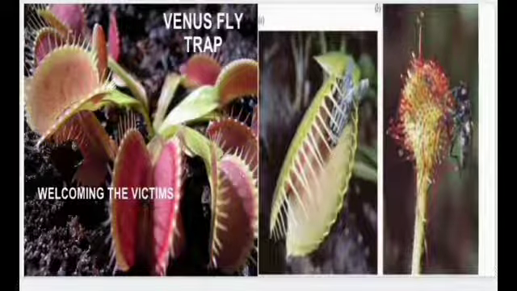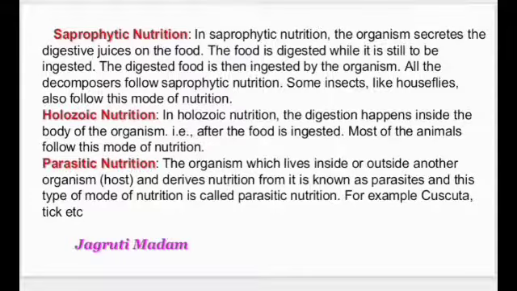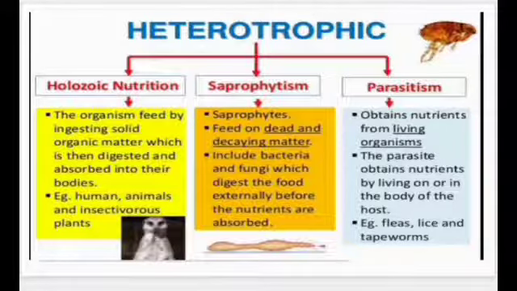The next slide is about the written portion of saprophytic mode of nutrition and parasitic mode of nutrition. One particular mode of nutrition is remaining, that is holozoic mode of nutrition. Students, holozoic mode of nutrition is obtaining food, or taking in food, as a whole. It is not absorbing the food in the form of liquid. It directly takes a bite and takes the food, and that taking in of food is called ingestion. The next slide is showing the difference between the holozoic, saprophyte and parasite modes of nutrition.